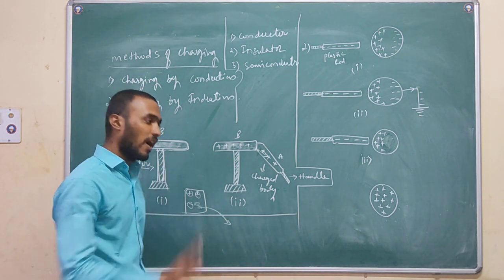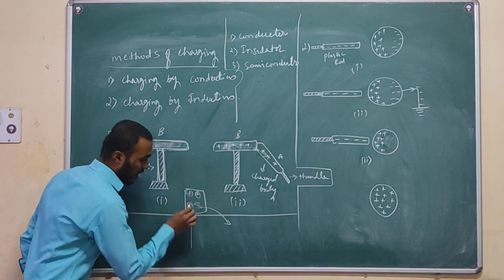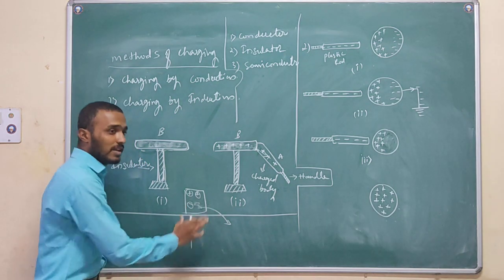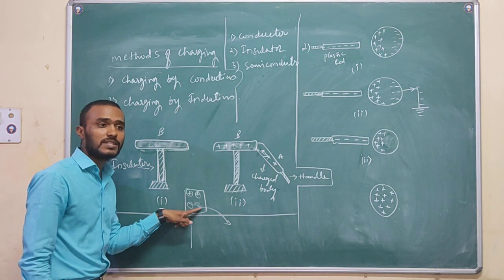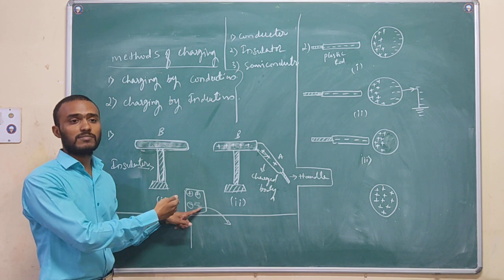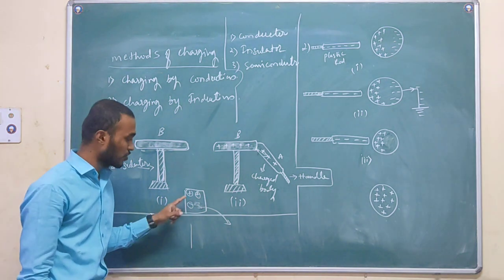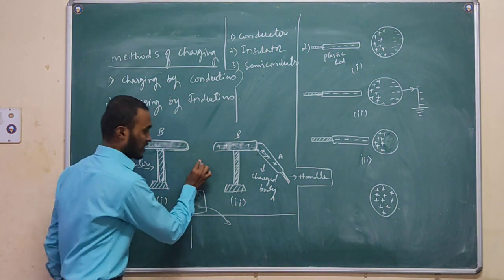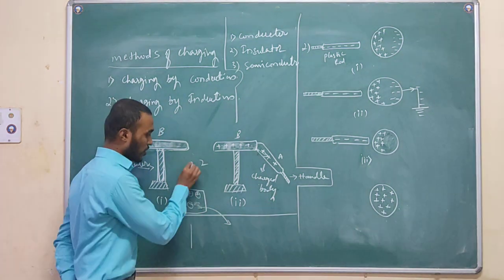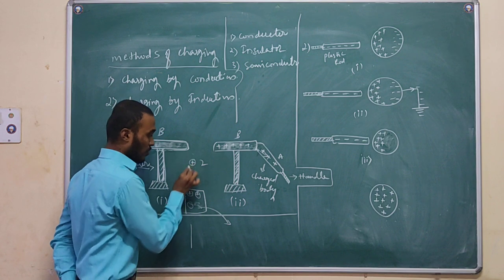So if I remove one electron from this body, the major part contains positive charge. In other words, there is a deficiency of electrons, and this body is charged. How can we say that? Mathematically I will prove this. Here 2 positive charges and 1 negative charge.